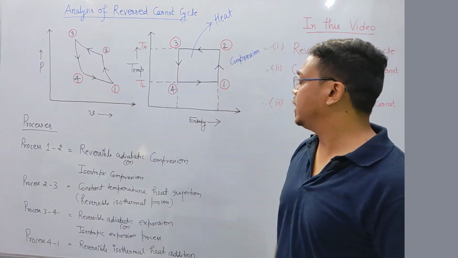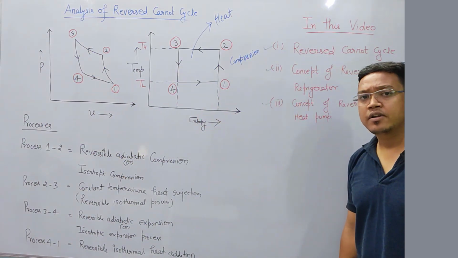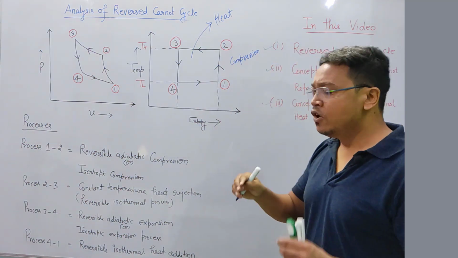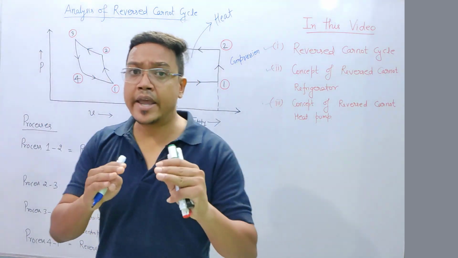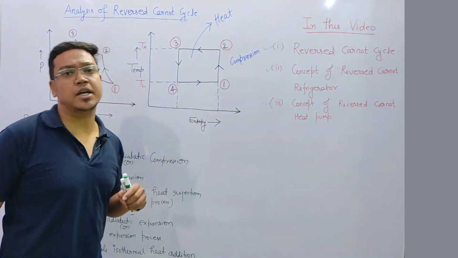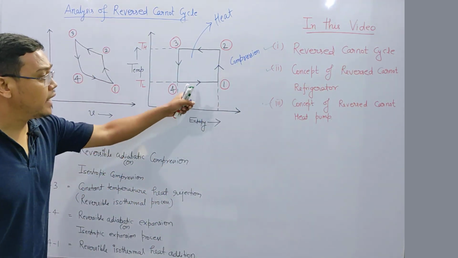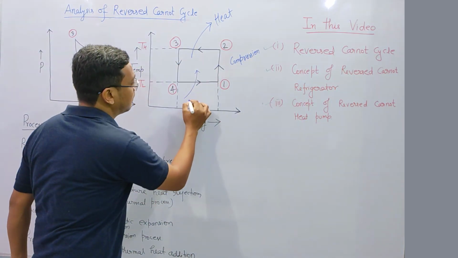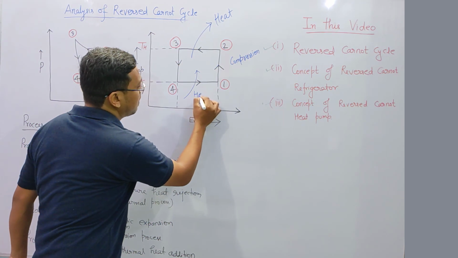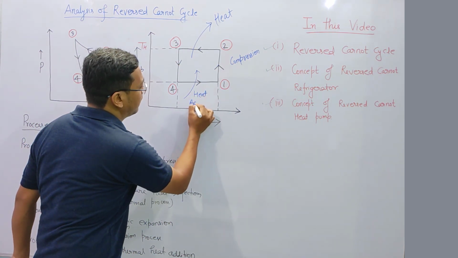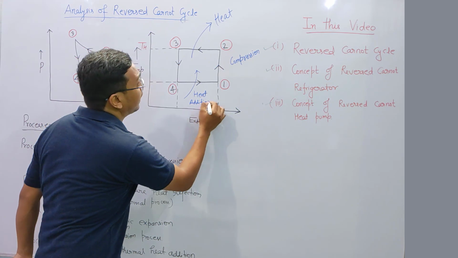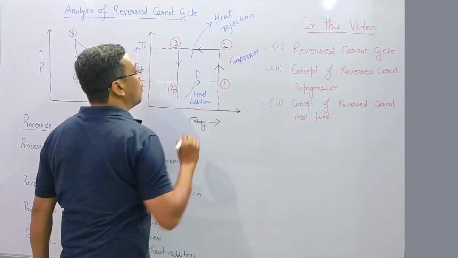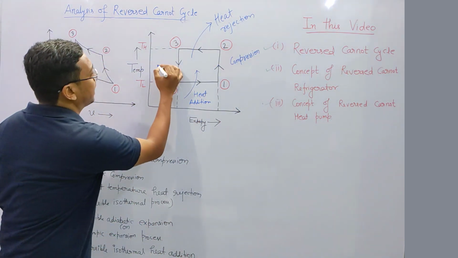So 3 to 4 is an isentropic process. Now 4 to 1 is again a constant temperature process. It means, but here heat addition is there. Heat addition. Okay, here heat rejection. Okay friends, and in this expansion.